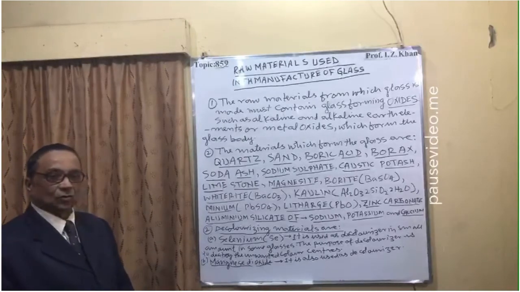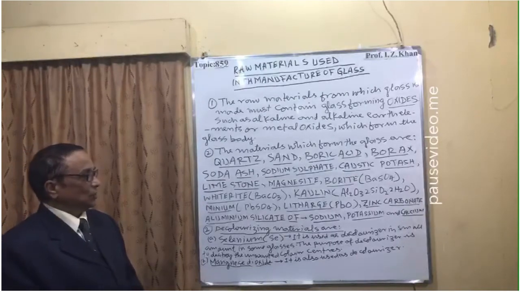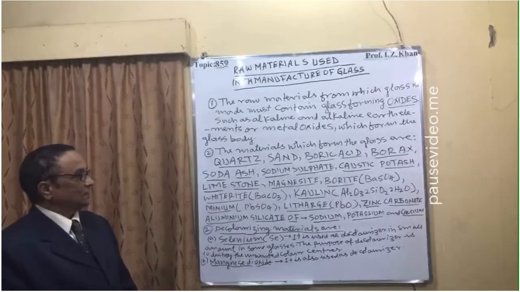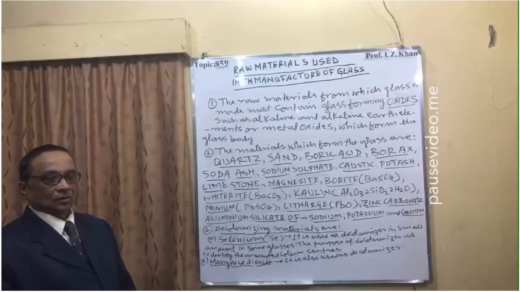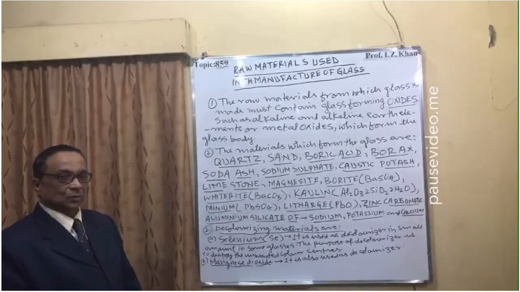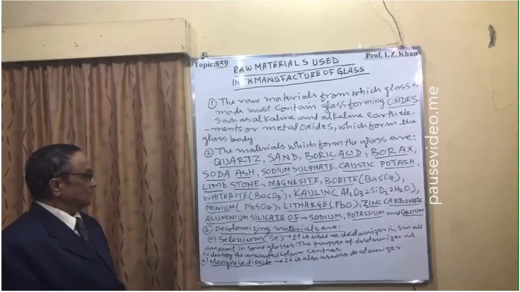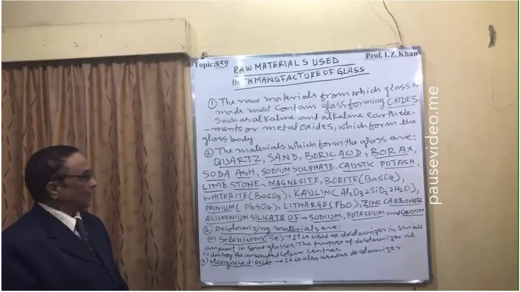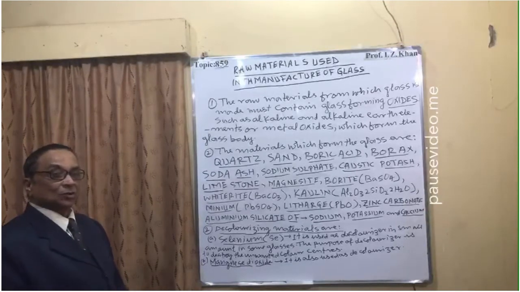Barite is actually barium sulfate, witherite is barium carbonate, and kaolin is the ore of aluminum and silicon dioxide with 2 molecules of water of crystallization, that is Al2O3, 2SiO2, 2H2O, called kaolin. Kaolin is a very, very important material. It has some other uses also in crude oil drilling, because it makes a very smooth surface. Then minium is lead sulfate, litharge is lead oxide, zinc carbonate, aluminum silicate of sodium, potassium and calcium.